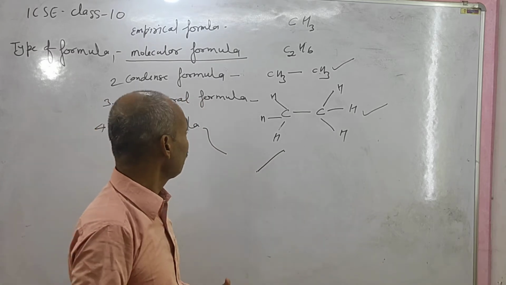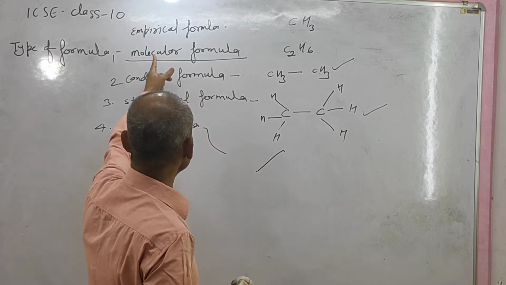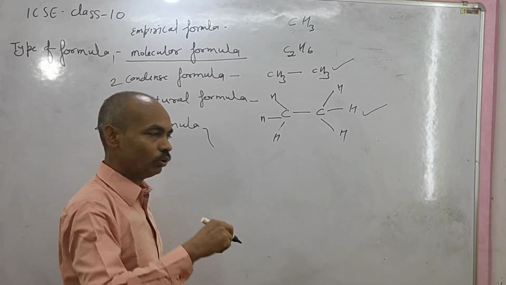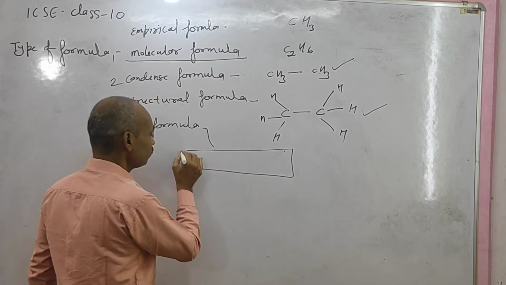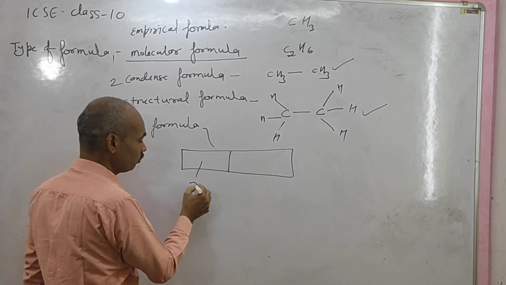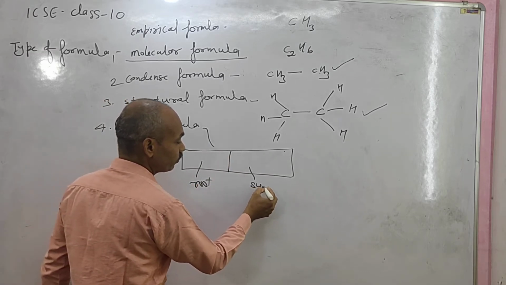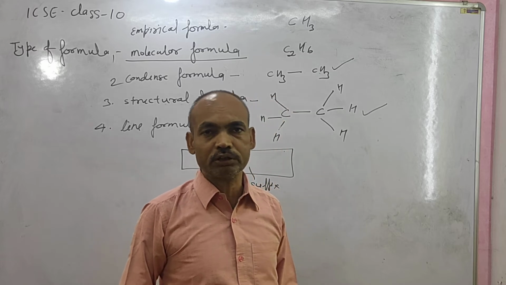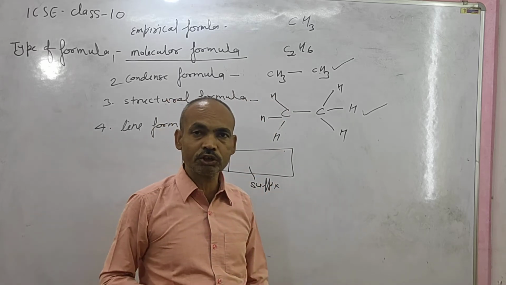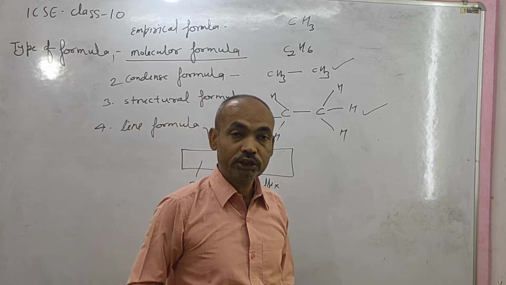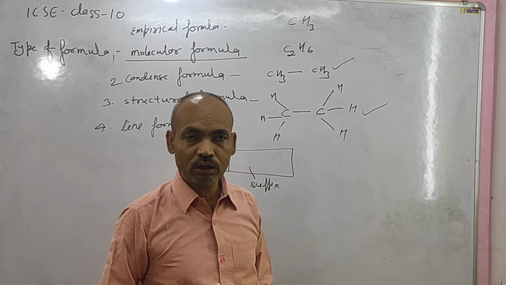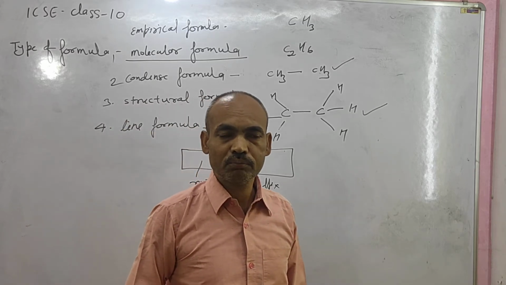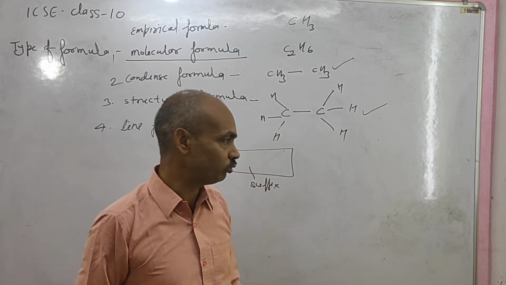But there is a question: how can you write the name of any formula? We have discussed in our first video that there are two things to naming: root and suffix. The root depends on the number of carbon atoms present in the longest chain, while the suffix depends on the general formula. If you know the general formula and the number of carbon atoms, then you can easily write the name of any organic compound.